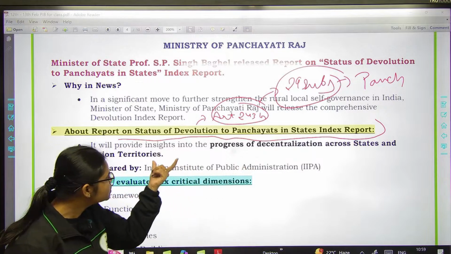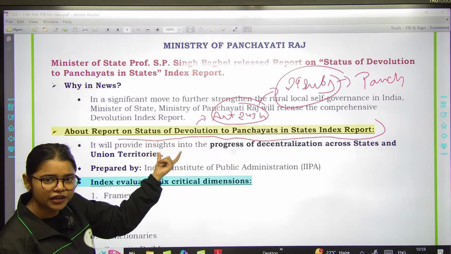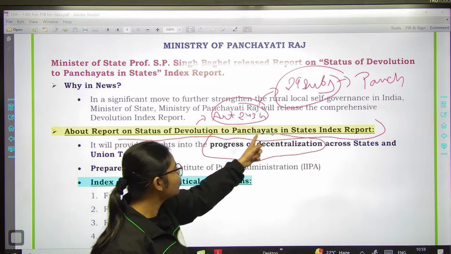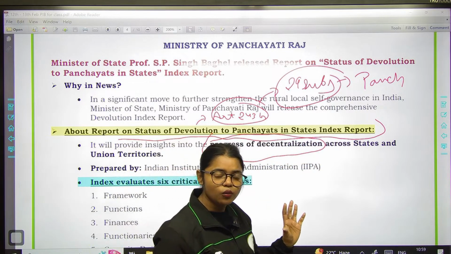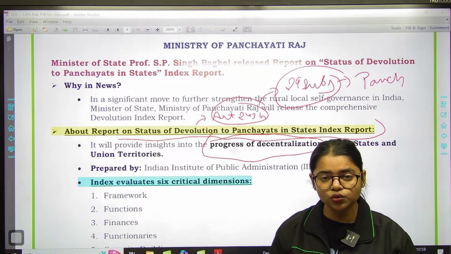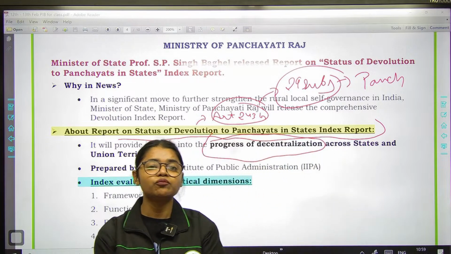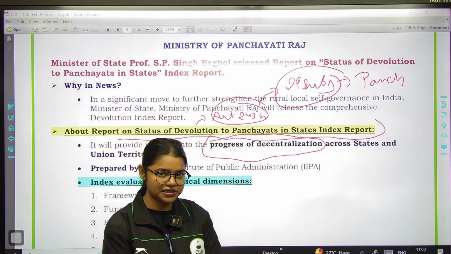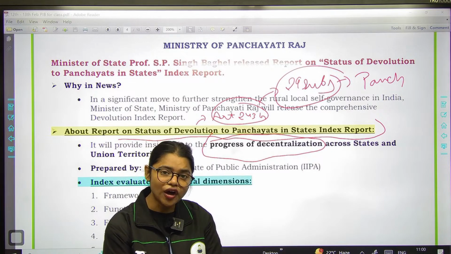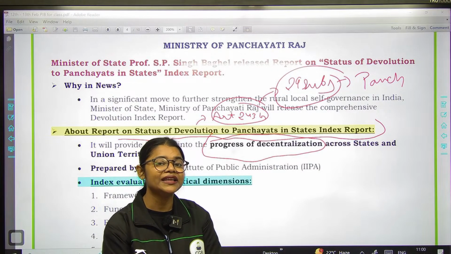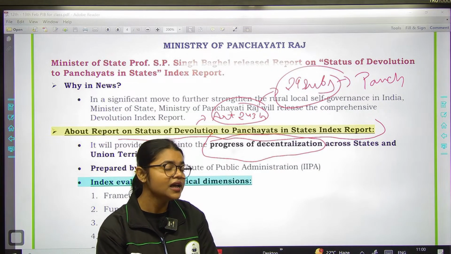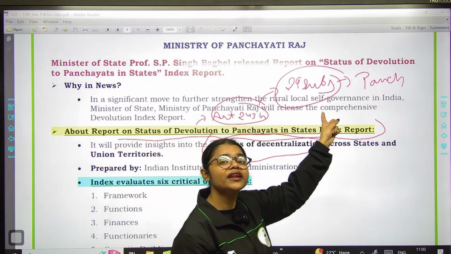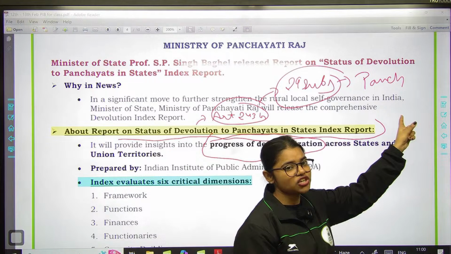Now with the help of this particular report, what we are trying to see? We are trying to analyze the progress of decentralization. What we are trying to do? We are trying to do the analysis of the progress of decentralization. Now what is decentralization? Decentralization is basically the distribution of authority and responsibility to various levels of management, right? And here क्या बताया? इसमें the 29 subjects related authority and responsibility you have to pass it to panchayats, right?